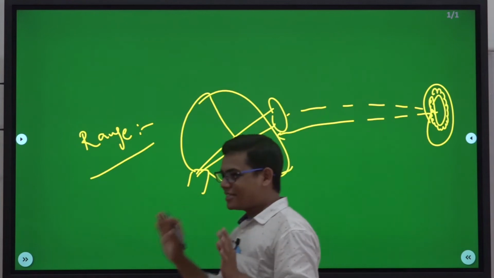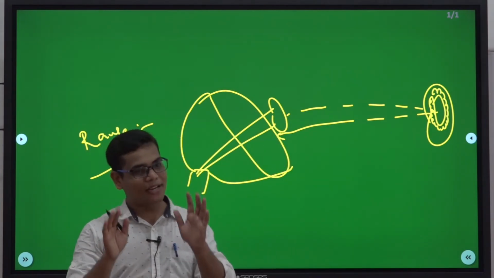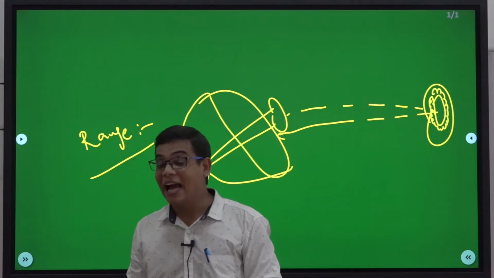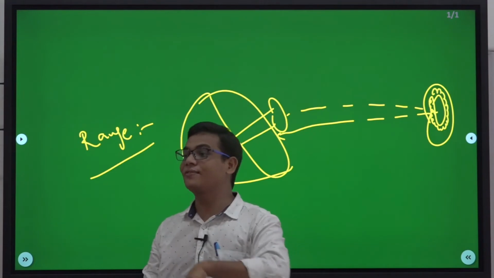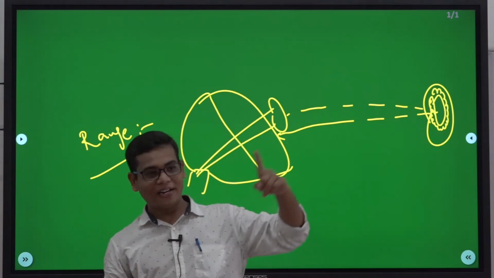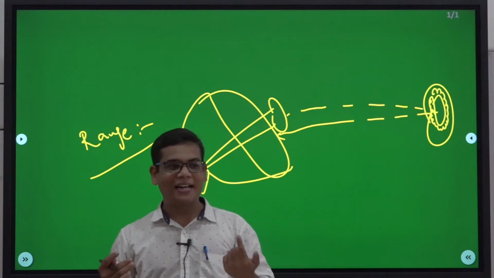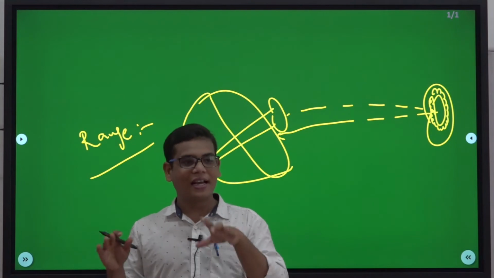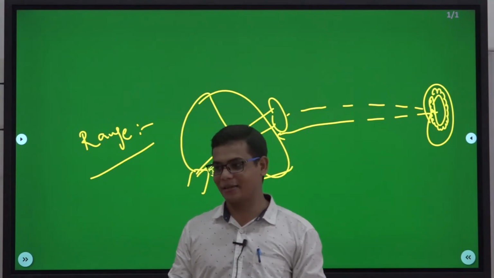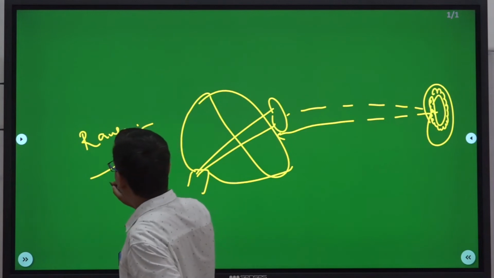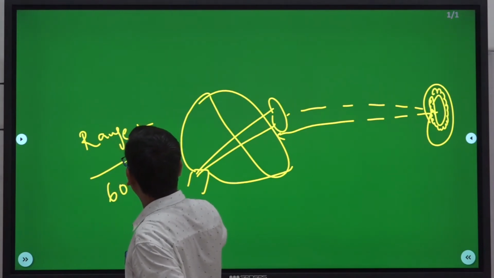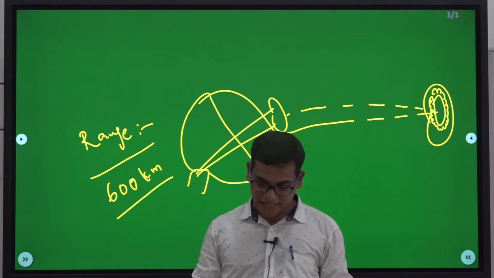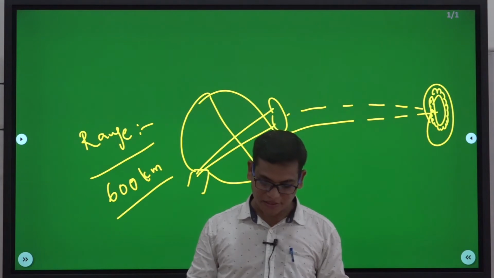But anyhow, this S-400 missile system to some extent has the capacity of finding the range of any type of missile, and it has a stealth feature for its own missiles. It can find out the distance of other missiles, and it has the stealth feature for its own missiles, because its own missiles should not be recognized or identified by the enemy's radar system. Now the range of this radar is 600 kilometers.